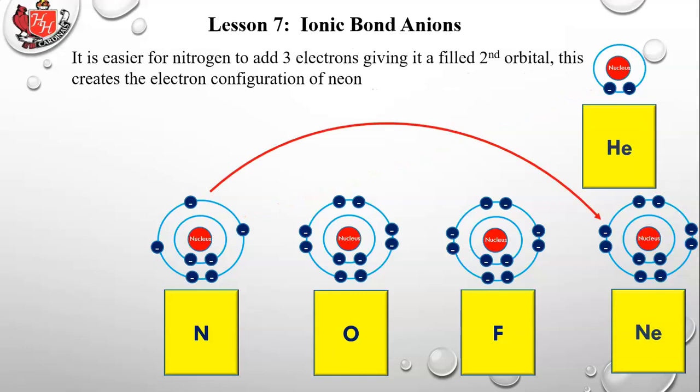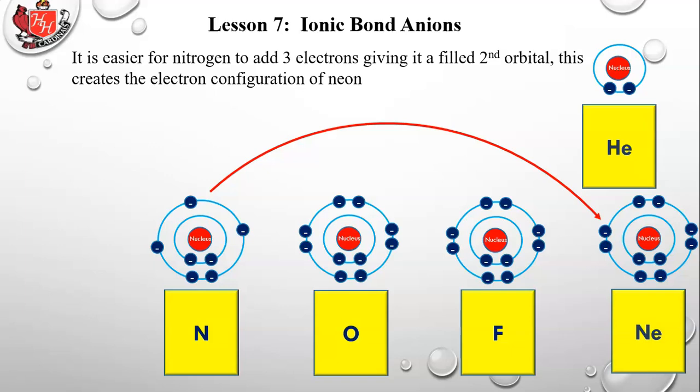It's easier though, now that we've gotten this far to the right on the periodic table, it's easier for nitrogen to add 3 electrons to give it a filled second orbital. This creates the electron configuration of neon. So nitrogen just needs to add 3, so instead of losing 5, it's harder for it to lose 5 than it is for it to gain 3, especially since it has a high enough electronegativity to pull in those 3 electrons.